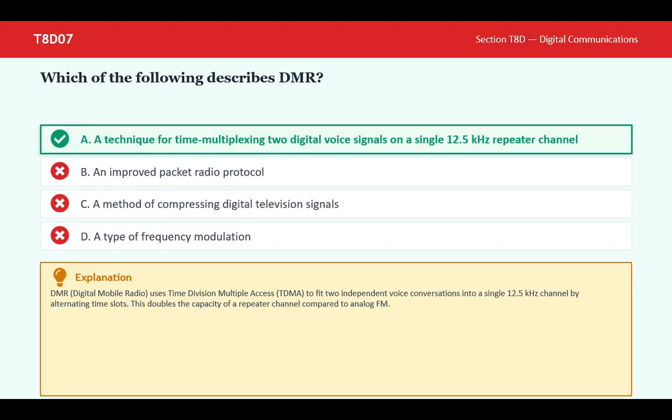Which of the following describes DMR? A technique for time multiplexing two digital voice signals on a single 12.5 kHz repeater channel. Answer A. DMR, or digital mobile radio, uses time division multiple access (TDMA) to fit two independent voice conversations into a single 12.5 kHz channel by alternating time slots. This doubles the capacity of a repeater channel compared to analog FM.